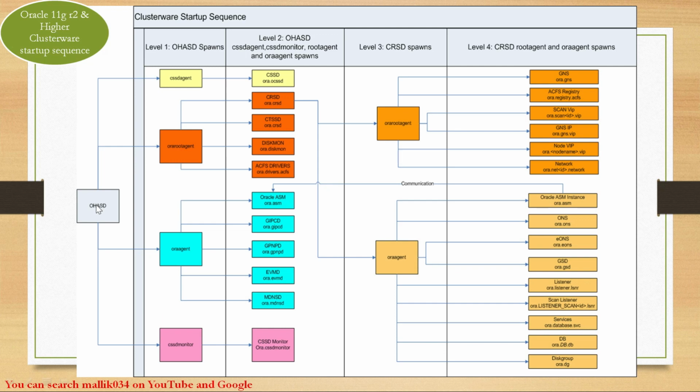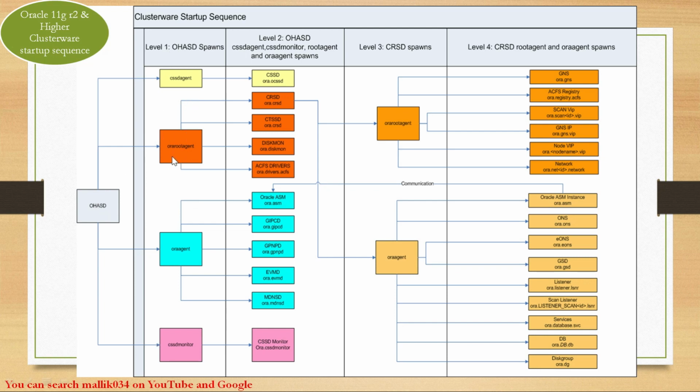The main and initial process which starts is OHASD, the Oracle High Availability Services daemon. This daemon starts and spawns four more processes in level 1 or phase 1. What are those four services? CSSD agent, Ora root agent, Ora agent, and CSSD monitor. These four services will be spawned by OHASD.